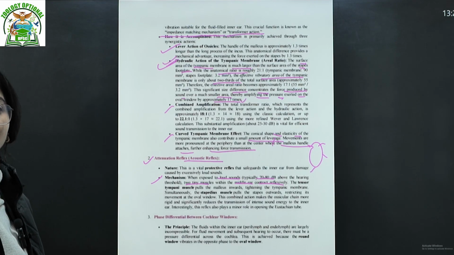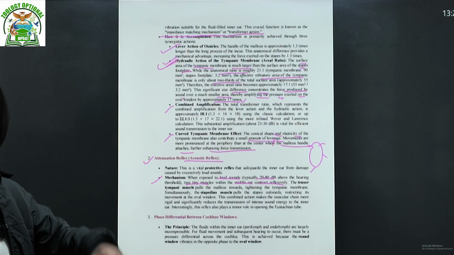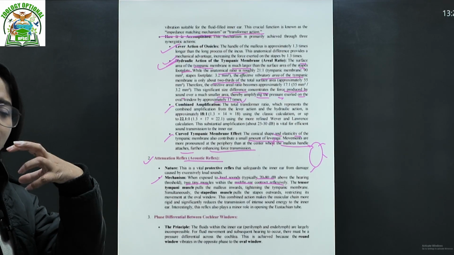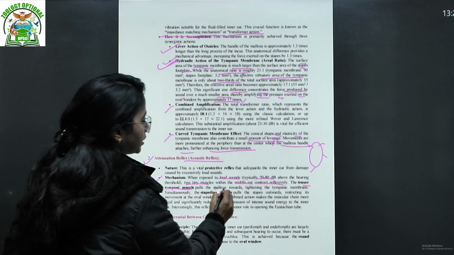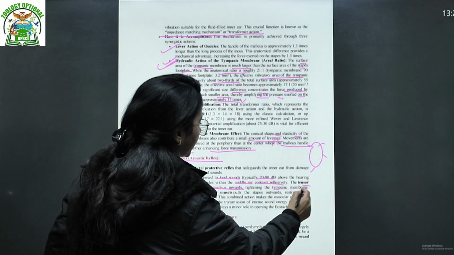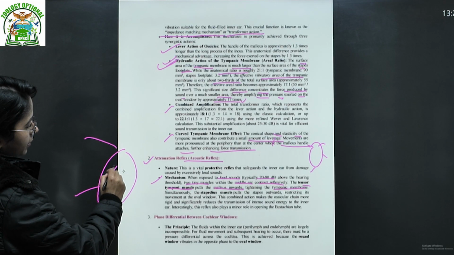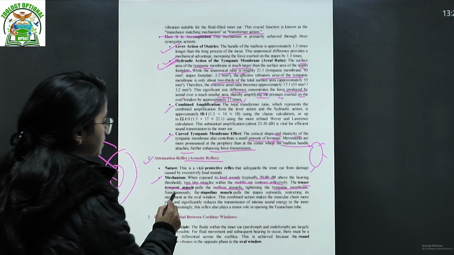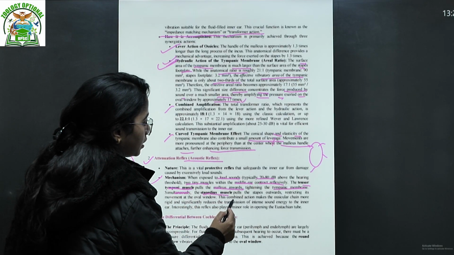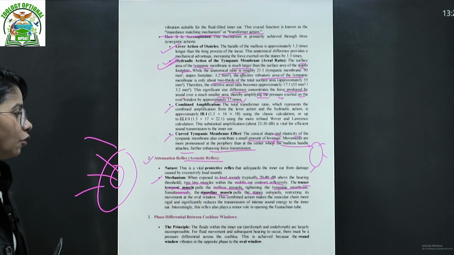The muscles of the middle ear just contract reflexively, so that it will not receive that much higher sound. The tensor tympani muscle pulls the malleus inwards, tightening the tympanic membrane. Suppose if you expand something, that means you are receiving more. If you contract something, you are receiving less. Simultaneously, the stapedius muscle pulls the stapes outwards, restricting the movement of the oval window.